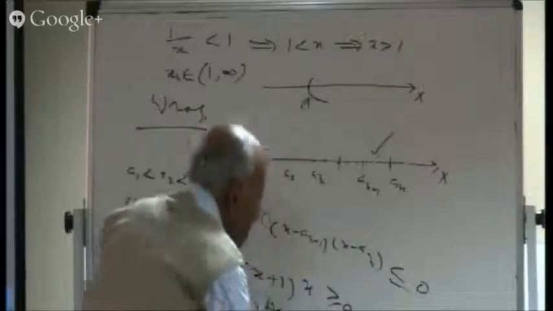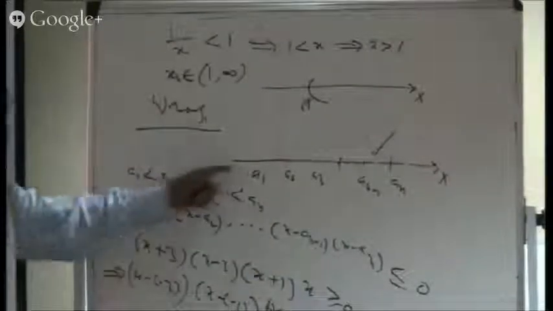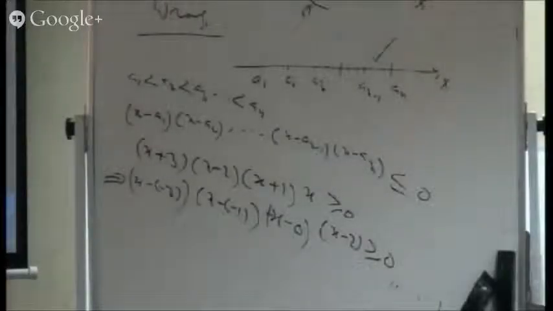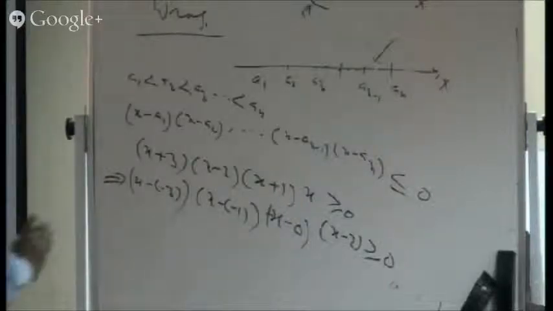So this step is very much needed. First of all, take care that A1 is less than A2, less than A3. If you commit a mistake here, then you will be in trouble. So well, we can definitely sort out which number we have to write first. That's very simple. Otherwise, to solve this inequality is quite a big job. 5 cases will arise: less than minus 3, between minus 3 and minus 1, between minus 1 and 0, between 0 and 2, then greater than 2. So many cases, and it's a too difficult problem. Otherwise, it may take 1 page or so, and still we may not get the proper answer.